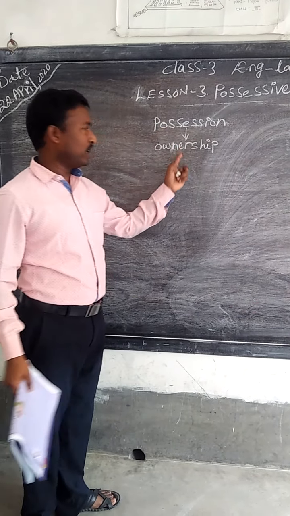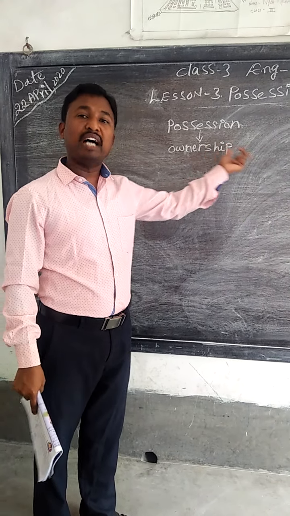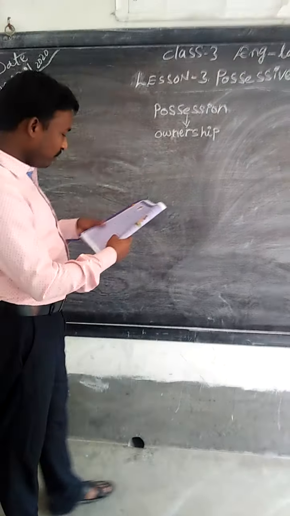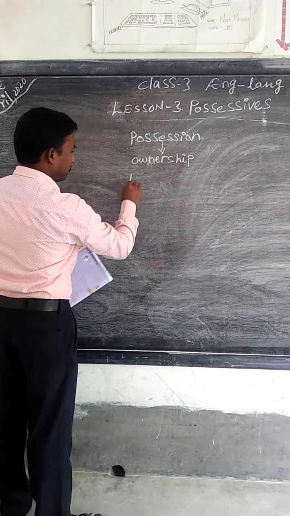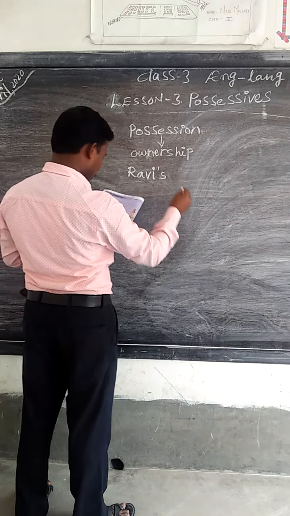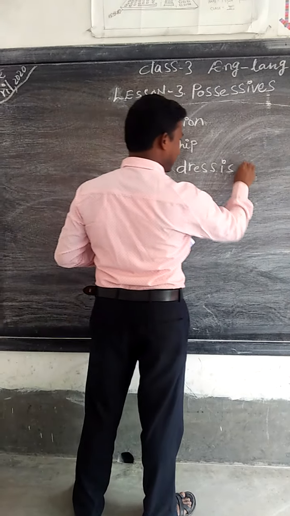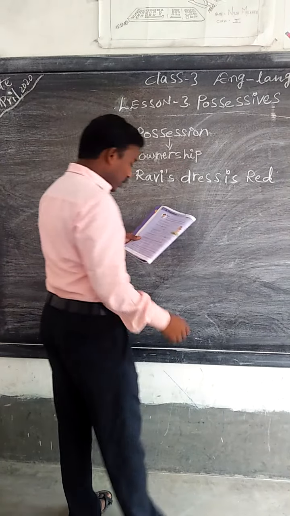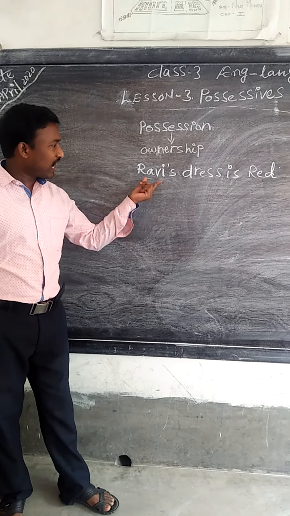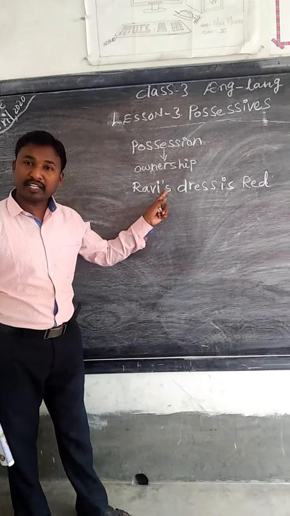So possession or ownership. It is your own or others'. So it shows that. Now, for example, if you see, Ravi's dress is red. So dear children, Ravi's dress is red. You see, Ravi is singular here. So after a noun, we have kept apostrophe s.